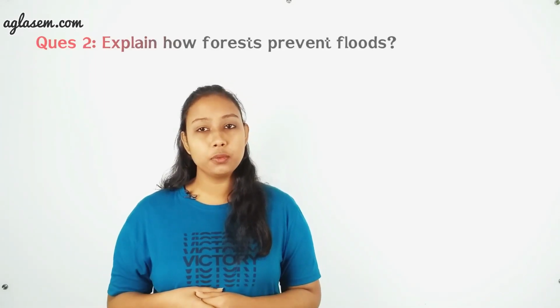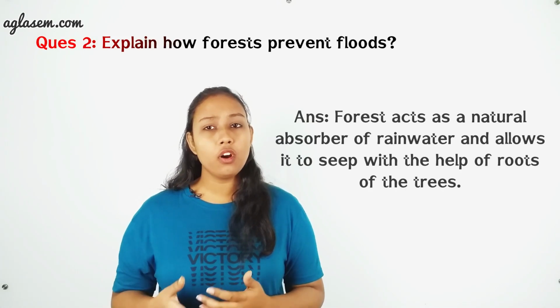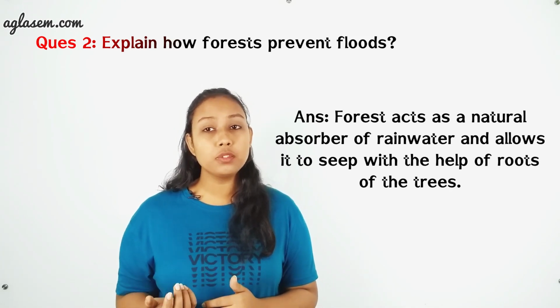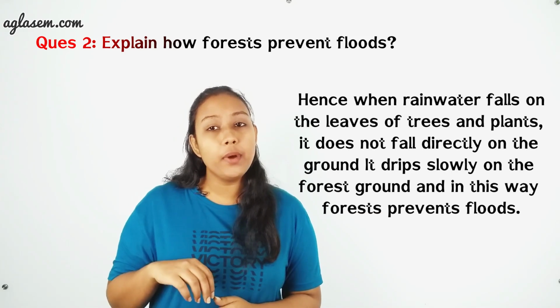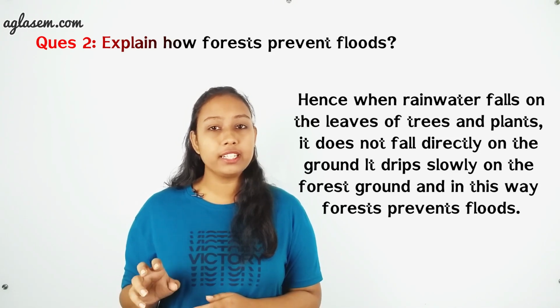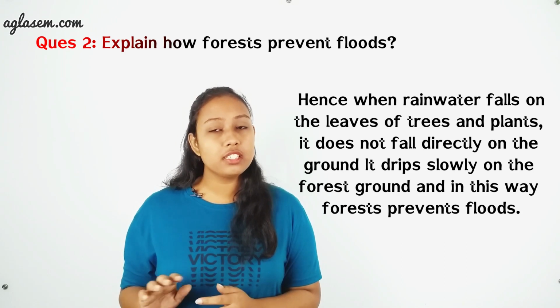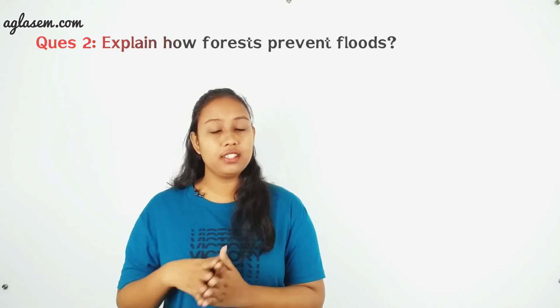Now friends, let's move forward to question number 2. It asks us to explain how forests prevent floods. As we all know, a forest acts as a natural absorber of rainwater and allows it to seep in with the help of the roots of the trees. Hence, when rainwater falls on the leaves of trees and plants, it does not fall directly on the ground. It drips slowly on the forest ground. It does not stagnate. And friends, in this way, forest prevents floods.